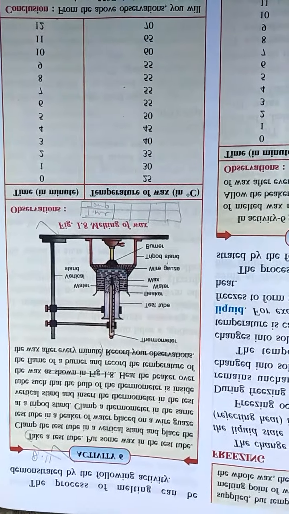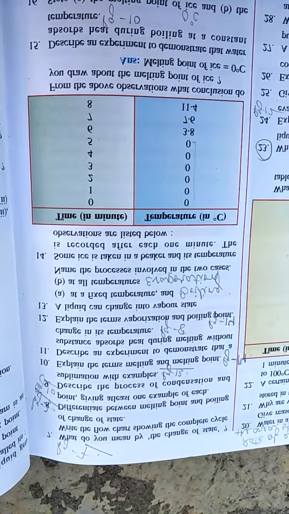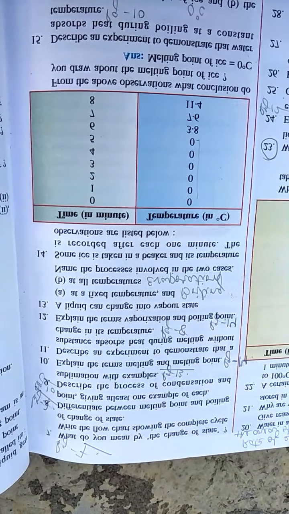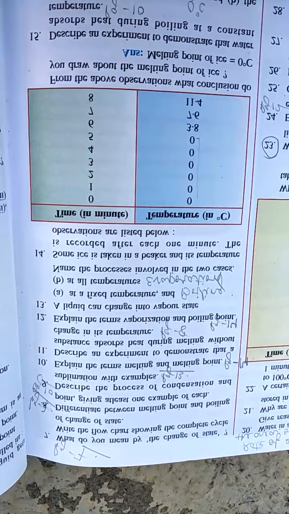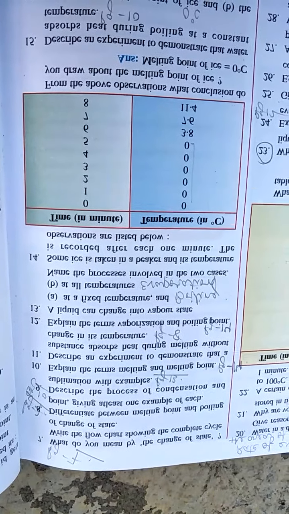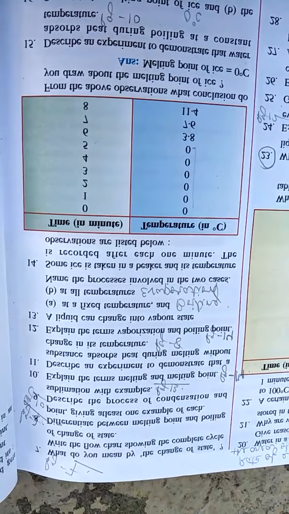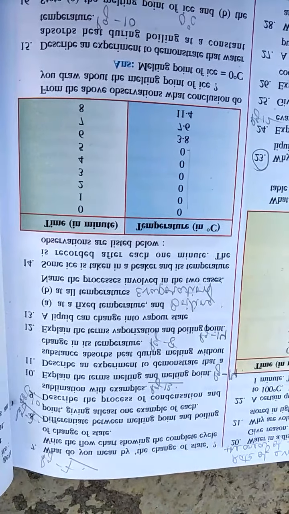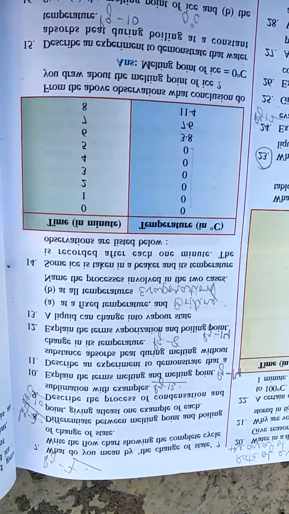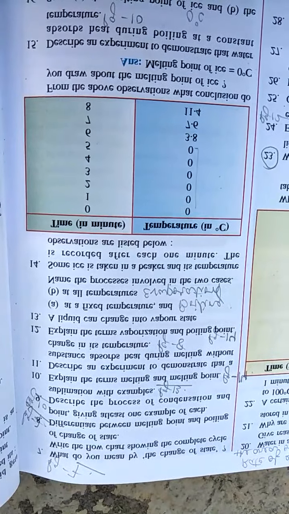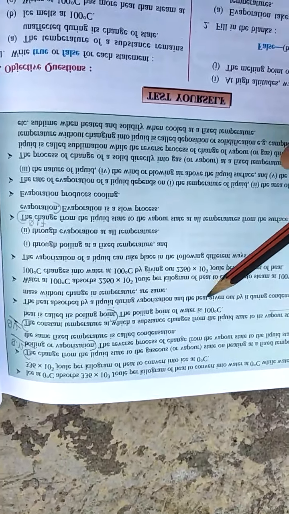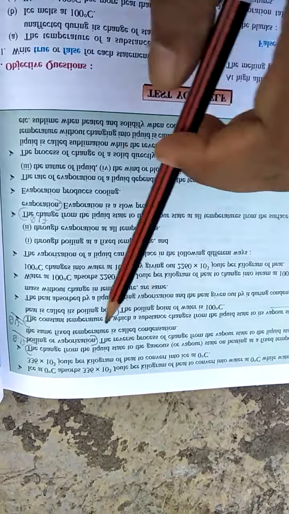Next question is explain the terms vaporization and boiling point. Only writing definitions is enough. No need to write examples for this. So it is given on page number 14 of your book, recapitulation part.